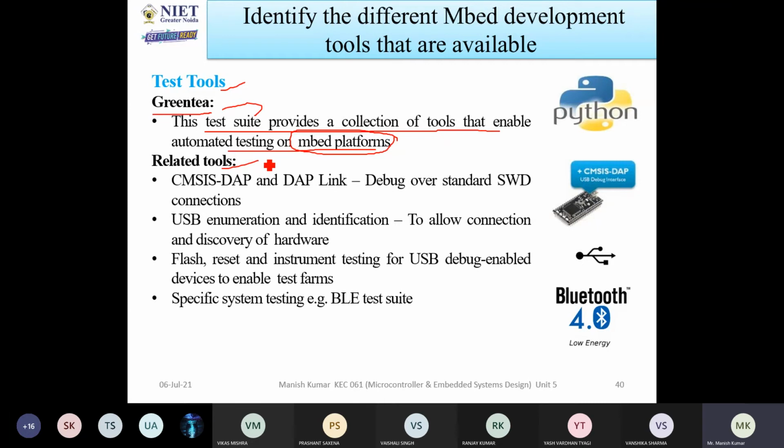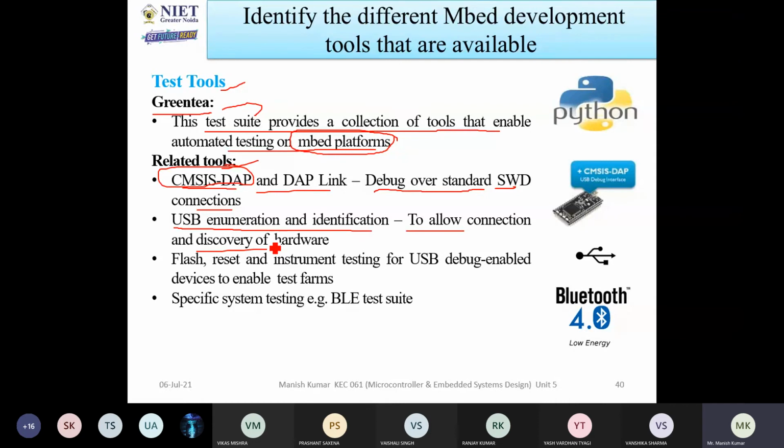Also some related tools are available: CMSIS-DAP and DAPLink. This DAP is called Debug Access Port. Debug over standard SWD connections. SWD means Serial Wire Debug. With the help of Serial Wire Debug, CMSIS-DAP will be able to test the circuit code. Now USB enumeration and identification allow connections and discovery of the hardware.